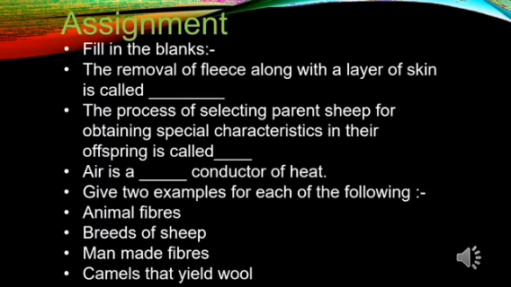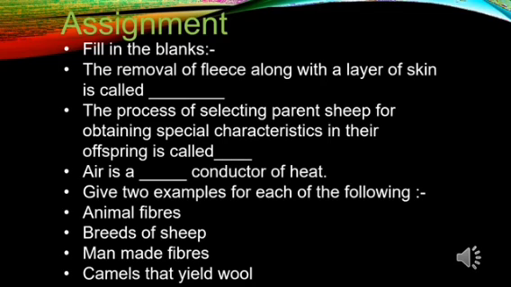Now children, take down these questions and try to answer them. The first main is fill in the blanks. The removal of fleece along with a layer of skin is called dash. The process of selecting parent sheep for obtaining special characteristics in their offspring is called dash. Air is a dash conductor of heat.